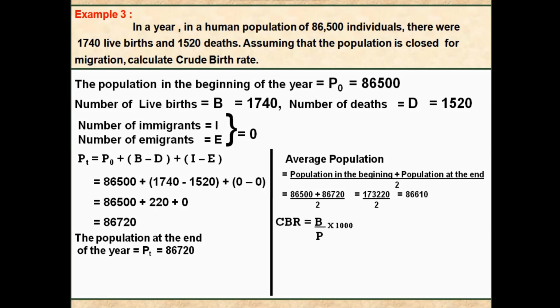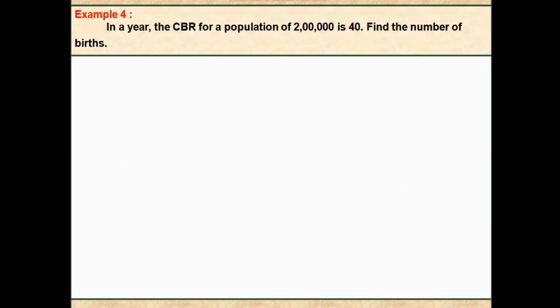Here we need to calculate crude birth rate. Therefore, B divided by P into 1000. After applying, 1,740 divided by 86,610 into 1000 is 20.09 per 1000 individuals.